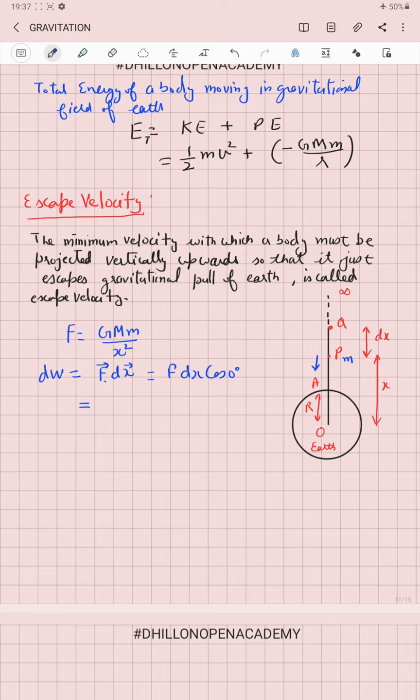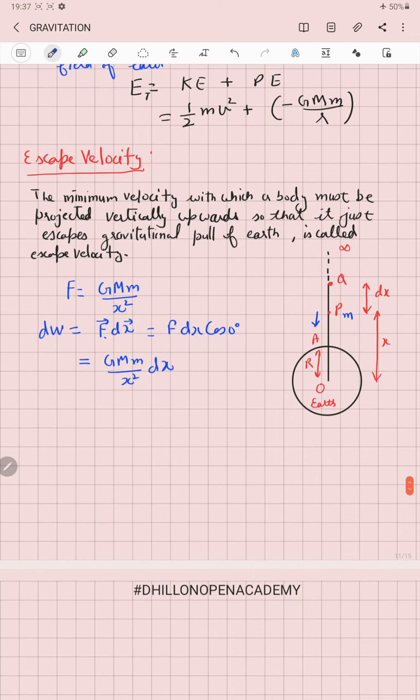So the agent is applying the force from P to Q, and displacement is also in the same direction, so work done is positive. So it will be equal to GMm over x square into dx. As we are to make the body free from the gravitational pull of the earth, which is 0 only at infinity, that means we had to project the body at a distance r from point A up to infinity.